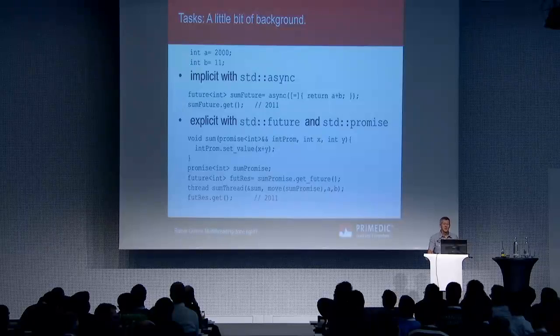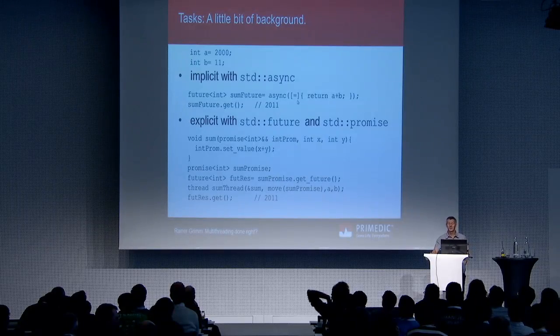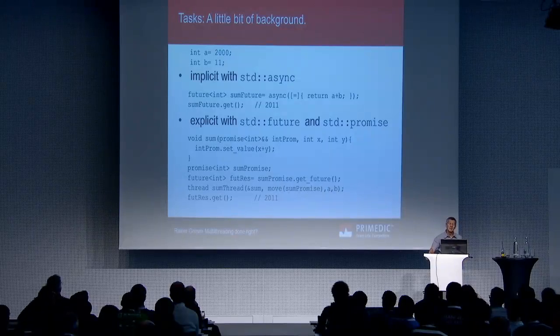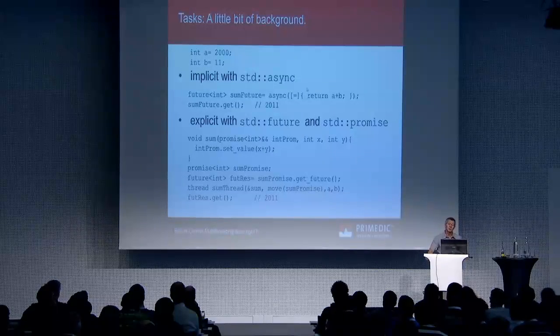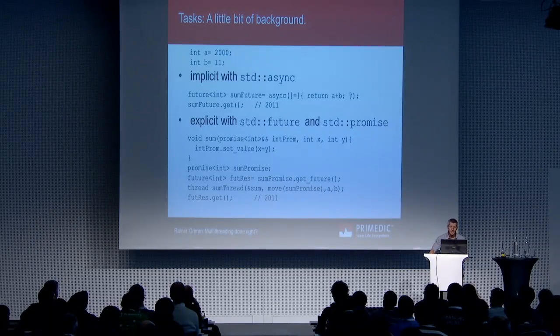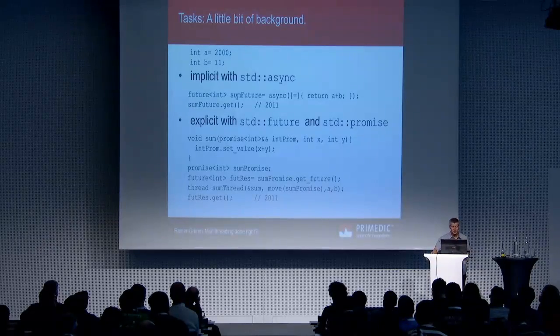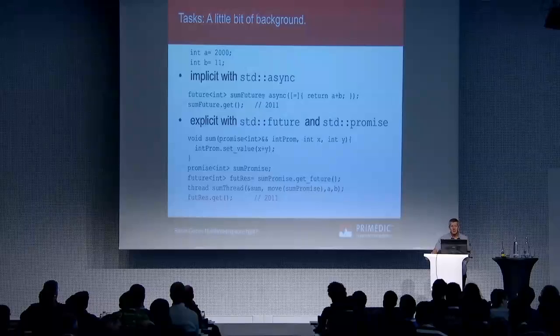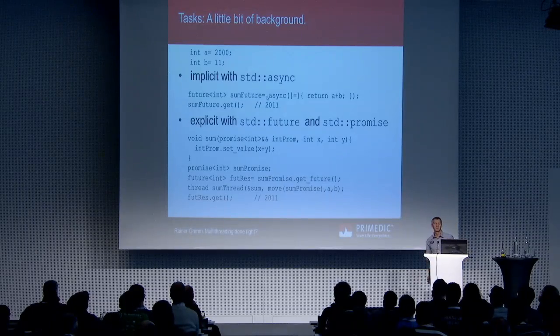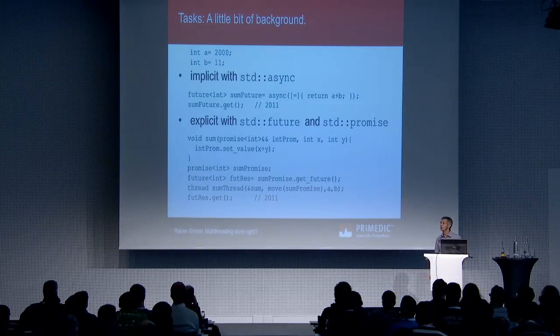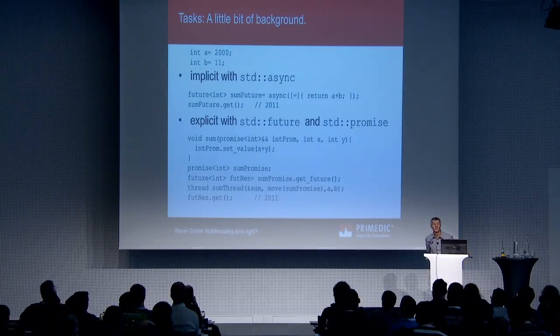Have a look here. That is a promise. Async is a function. You can look at it as an asynchronous invocation of a function. This function will execute a lambda function, and this function will give you back a future. The equal sign here creates a data channel between the async and the future. And then the future can ask for the value. In this case, it gets 2011. This is done implicitly.